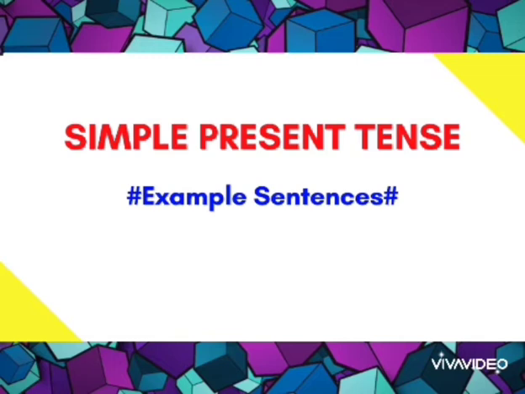You have also learned that if words end with s, ch, double z, then you have to add es with the first form of the verb. You have learned that in case of habits, daily habits, or in case of any universal fact, you can use simple present tense.